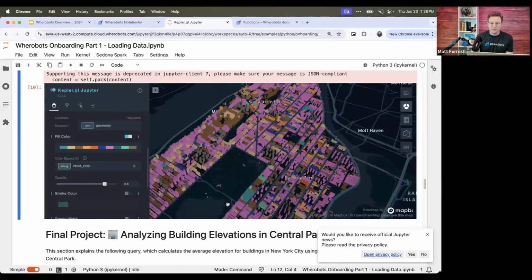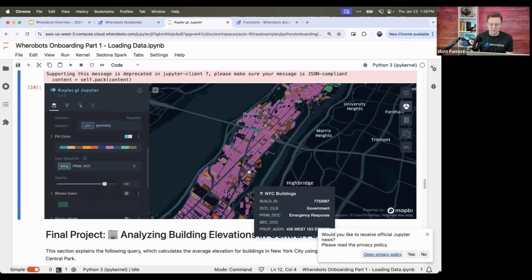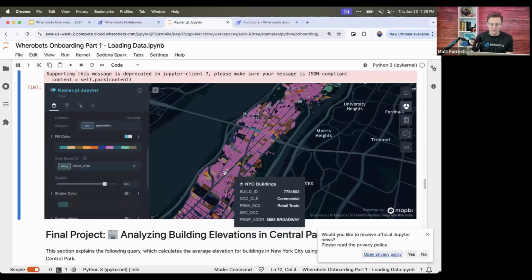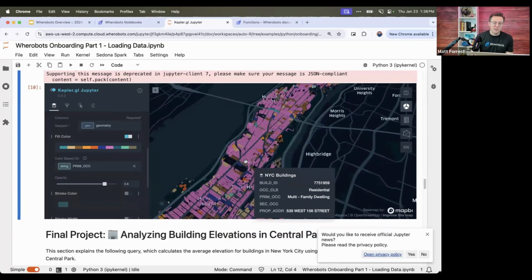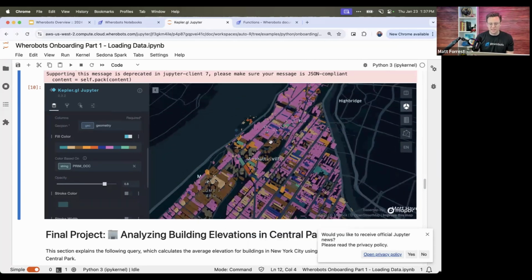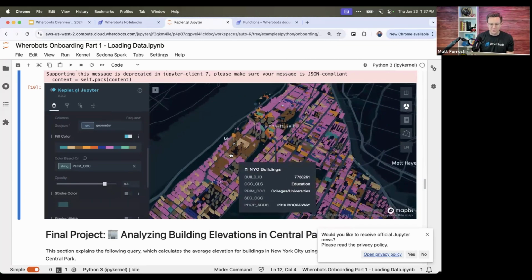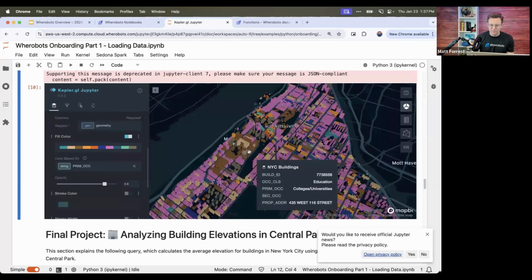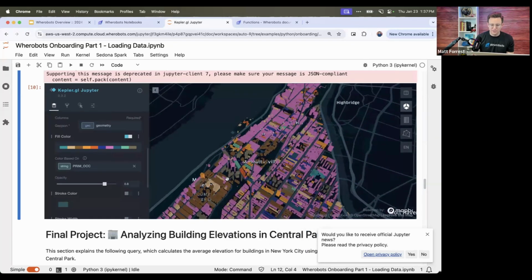But yeah, you can see the map here, and you can see how the colors change as you move throughout the city. There's different things happening in different areas, but some of these are retail, commercial, but in New York, there's usually a retail space on the bottom level and residential on top. So maybe that's how they're classifying those. And then obviously up here, universities, I think this is Columbia up here, and some different colleges.